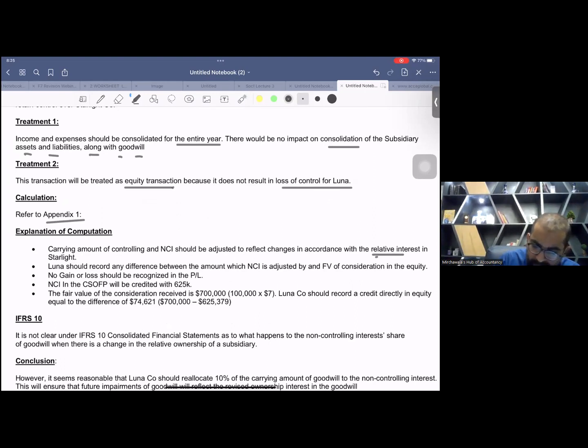Luna should record any difference between the amount by which NCI is adjusted and the fair value of consideration in equity. Yes, this is what we call gain or loss. The gain or loss should not be booked in P&L. The gain or loss should be booked within equity. Now, as they have given you the numbers, it's better I show you the numbers working first, and then we move on. Now see and help me please with the numbers.